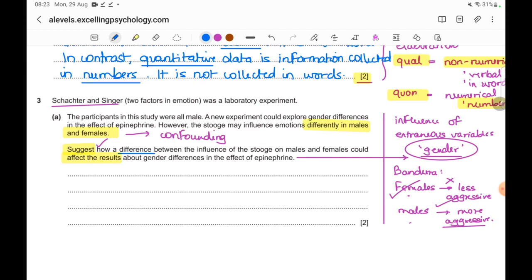So first we will specify that could affect the results. So first we'll point out the difference. Next we'll show how it affects the results. Answer writing is not difficult. Just follow the lead that the question is giving you. Okay, so how I'll answer this is, since females are socialized to be less aggressive than males.